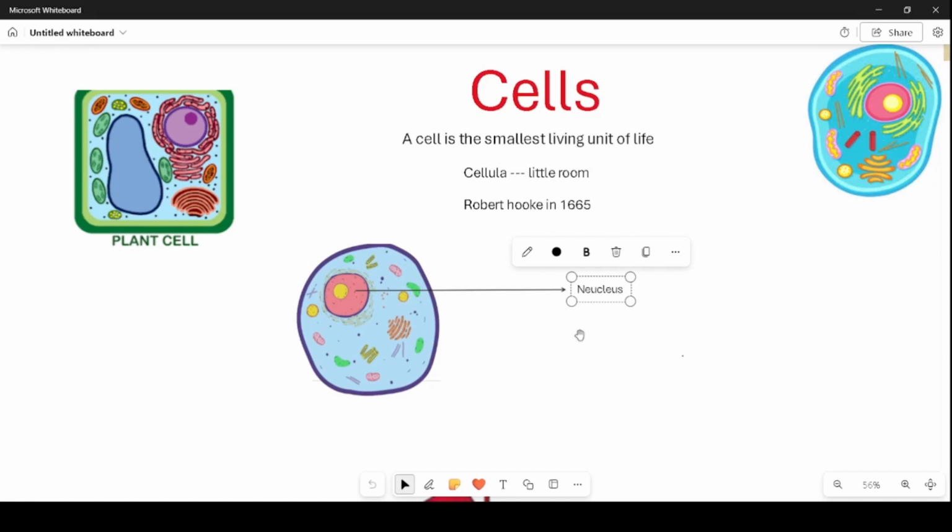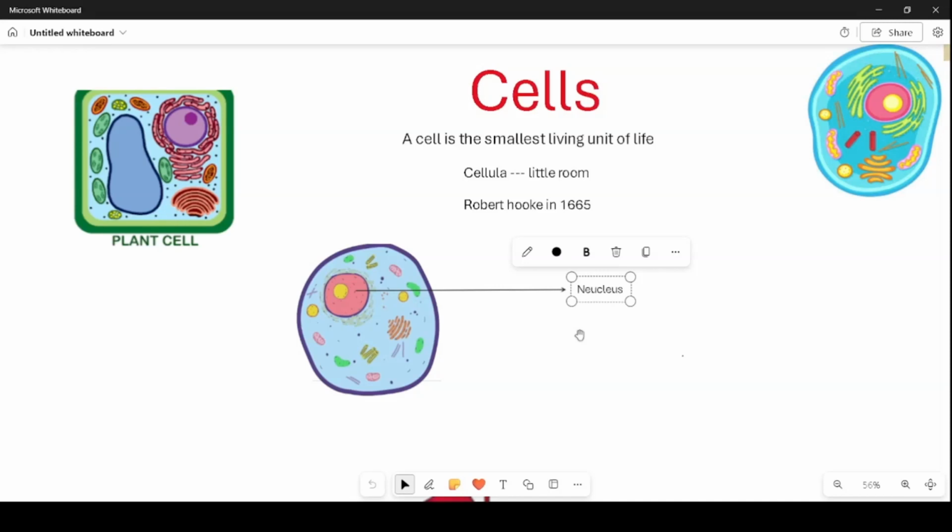It was first described by Robert Brown in the year 1831. It is a large spherical and centrally placed organelle found in eukaryotic cells. Eukaryotic cells are the cells which have a proper nucleus. We will talk about it later.